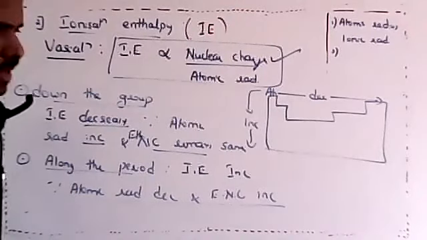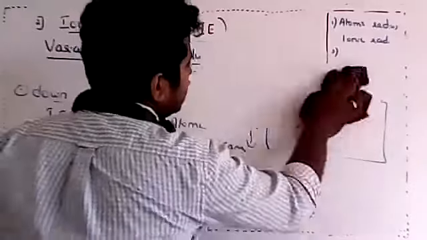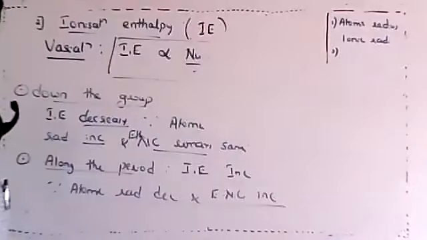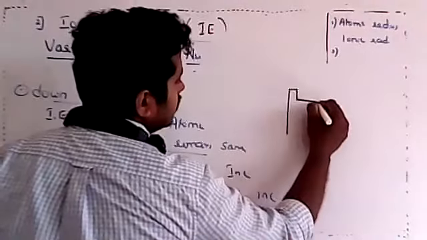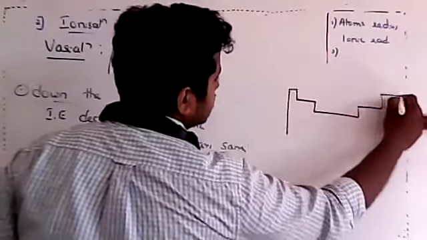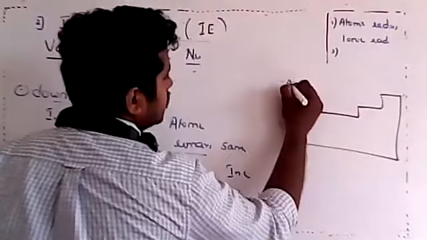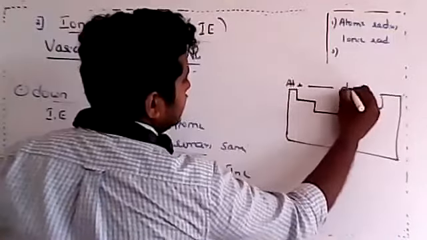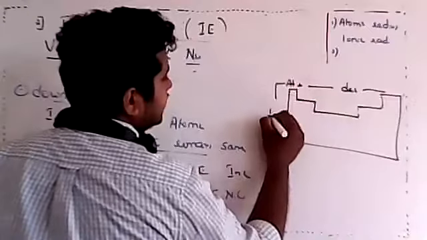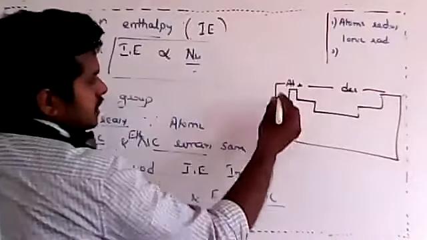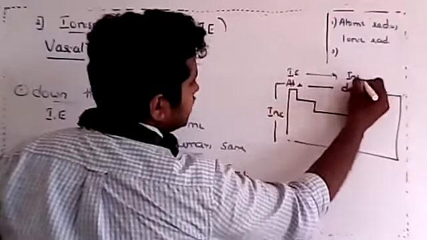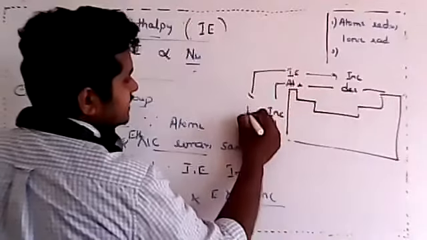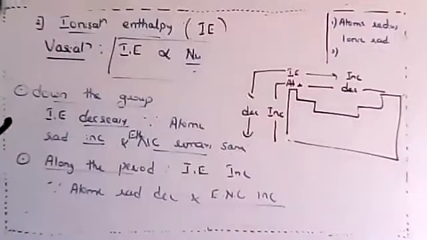I'll just remove this and then write in a periodic table, just as a reference. So we have understood the two properties and how they vary. Atomic radius decreases, atomic radius increases. Ionization enthalpy is just the opposite of that: if this decreases, this increases; if this increases, ionization enthalpy decreases. Got it? I hope this is clear to you.